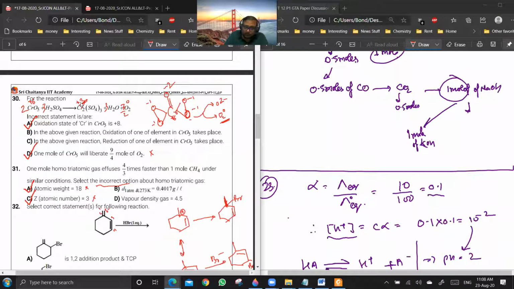Yes. O- is going to O2-. In water, it is O2-. And in oxygen, it is 0. Getting my point? Yes, sir. So it is going through oxidation as well as reduction both. Yes, I understood. Okay. So this is done. Question number 30, B and C are correct statements.